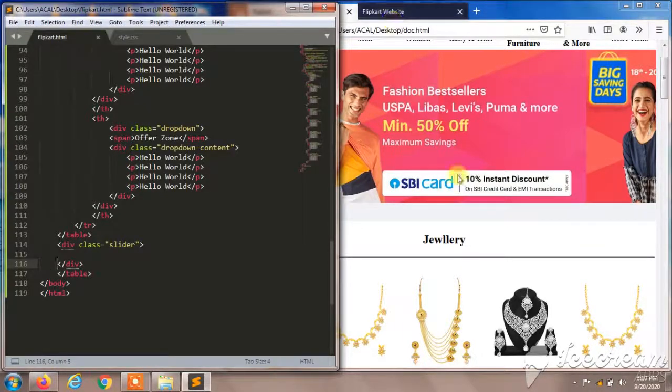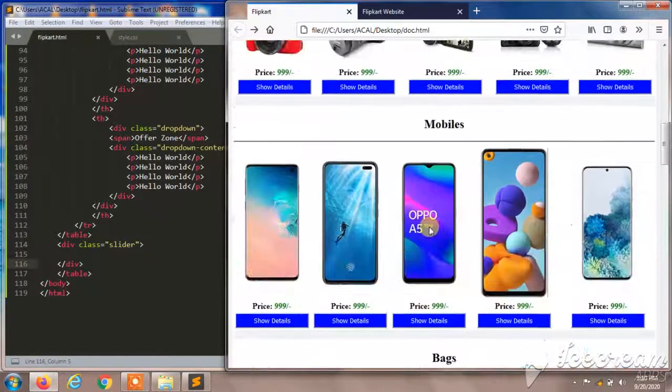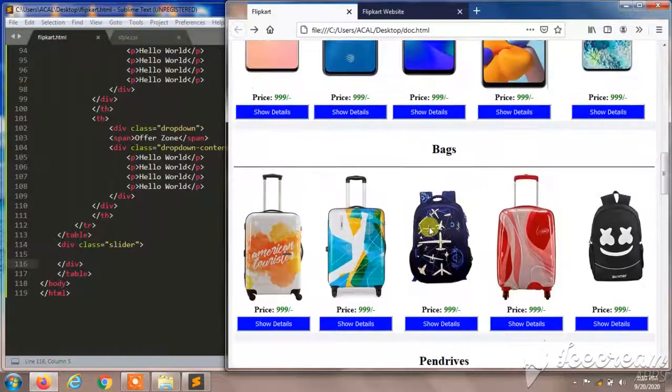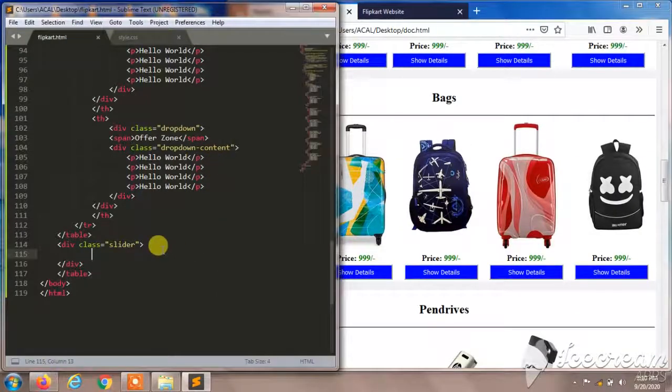So next will be this part. So we are going to add these images in our web page. So pen drives, watches, bags, and all, and I'm going to remove this.